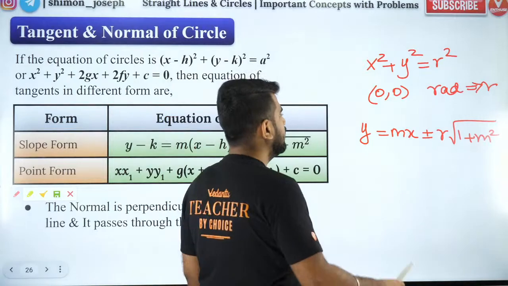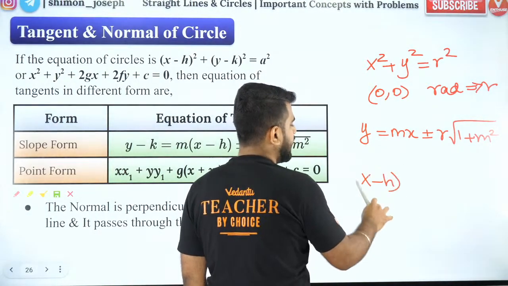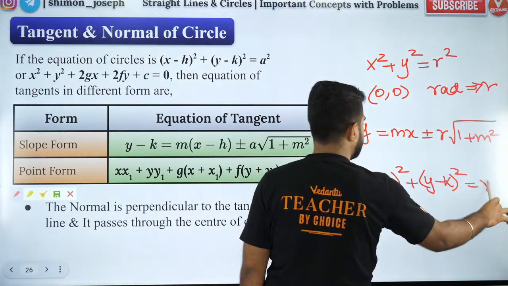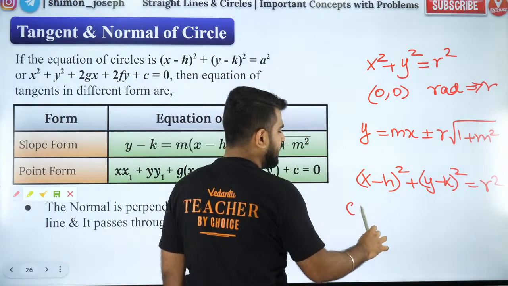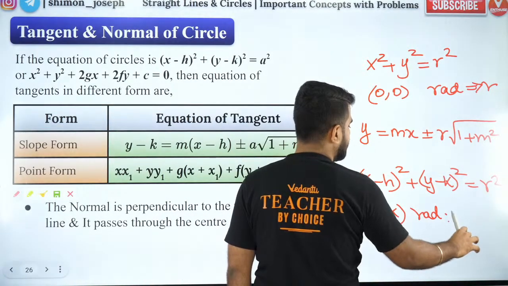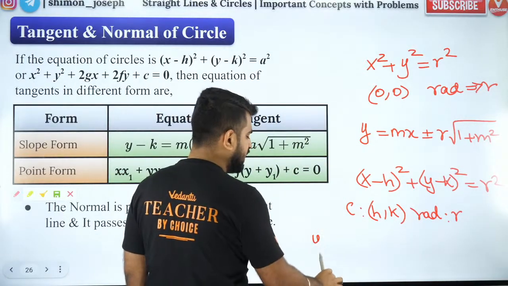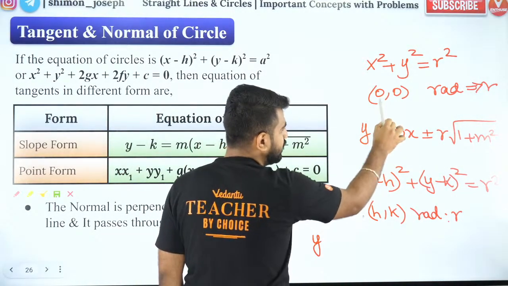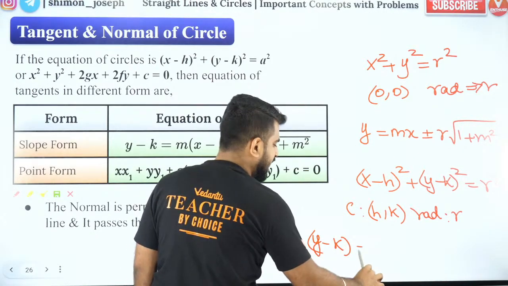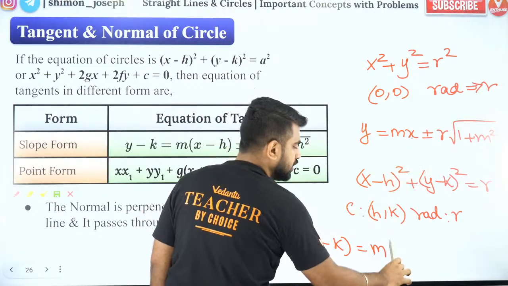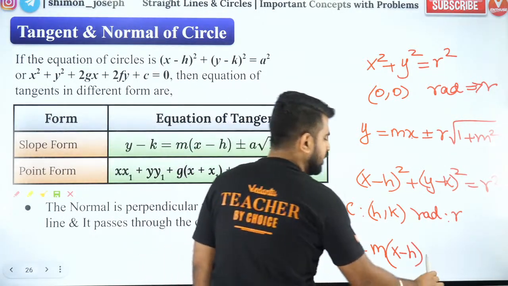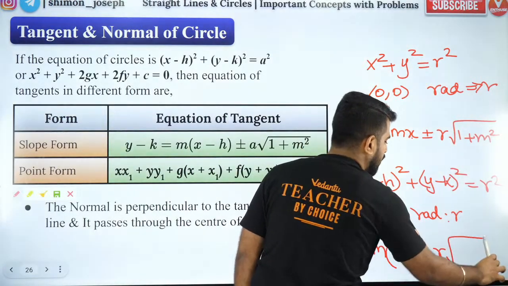Now if I have a circle with center at h comma k, then how will it be? This circle is going to be slightly more general. The center is h comma k and the radius is r. So for this circle, how will the tangent equation be? Same formula. Here it is y because the center is 0, but here it will be y minus k. So y minus k is equal to m into, instead of x you will write x minus h. That's it. It remains the same, plus or minus r into root of 1 plus m square.